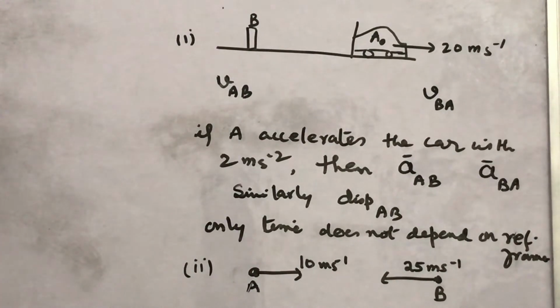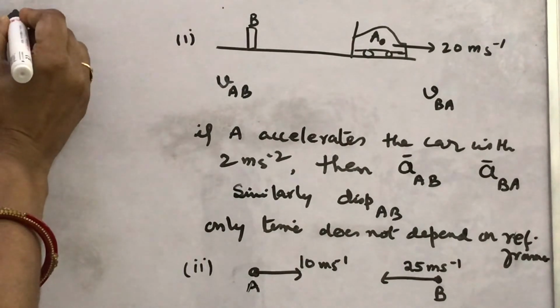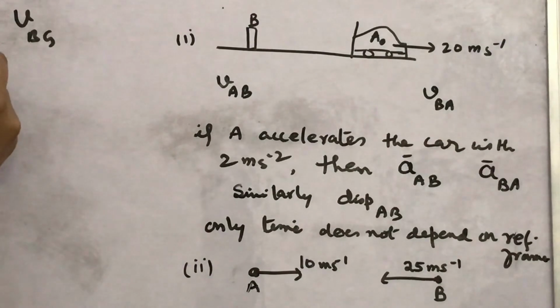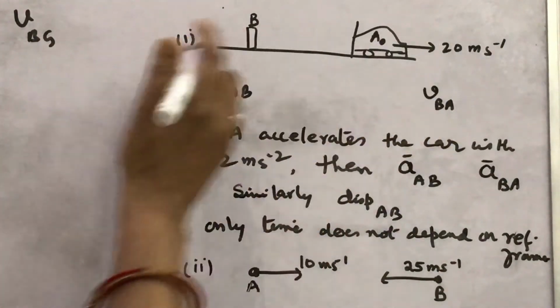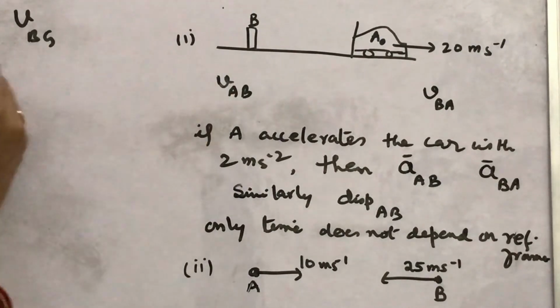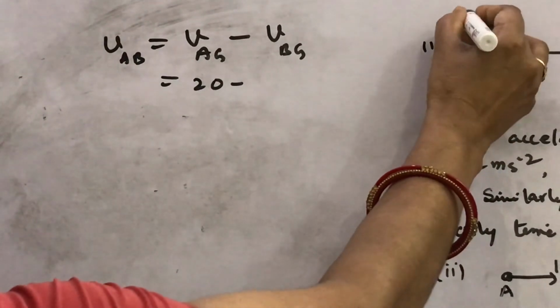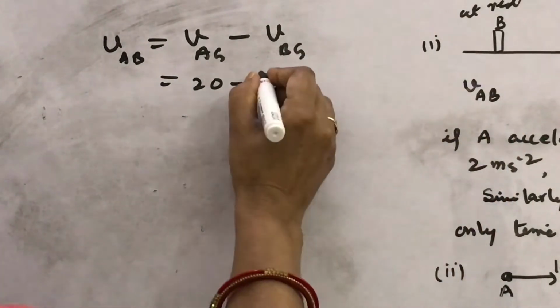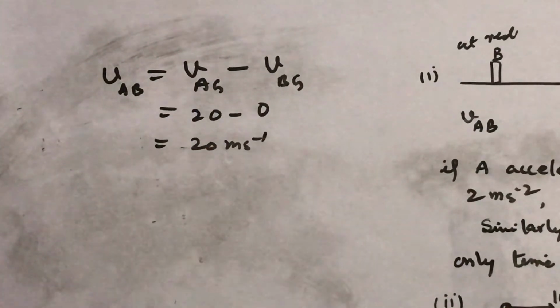VAB means VA with respect to ground minus VB with respect to ground. What is VA with respect to ground? That is of the car. It is given as 20. And what is VB? It is at rest, so it is 0. So what is VAB? 20 meter per second.